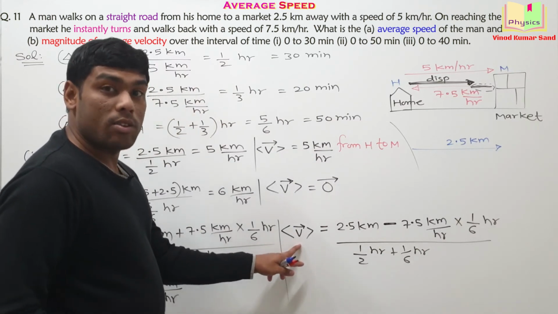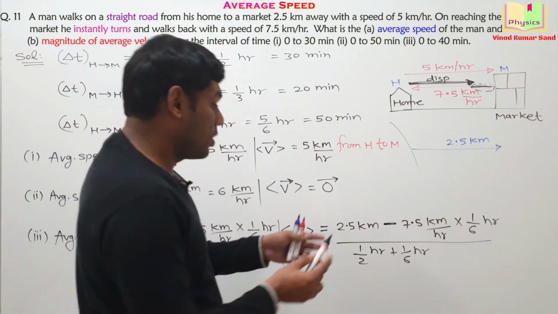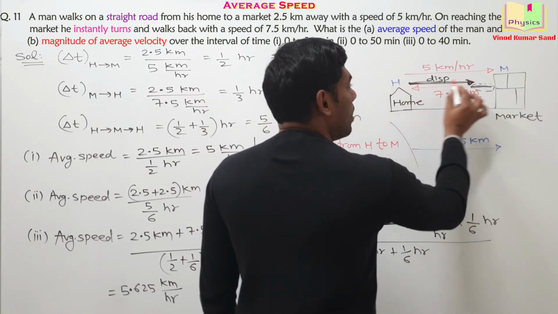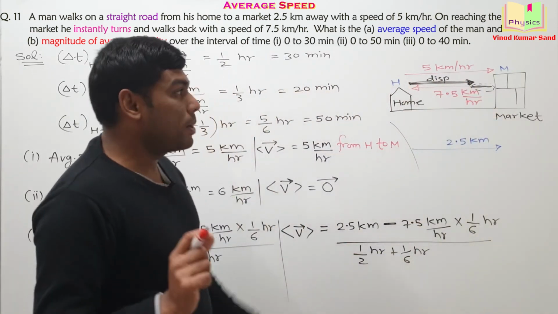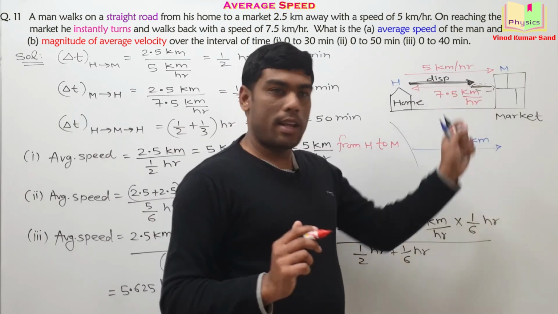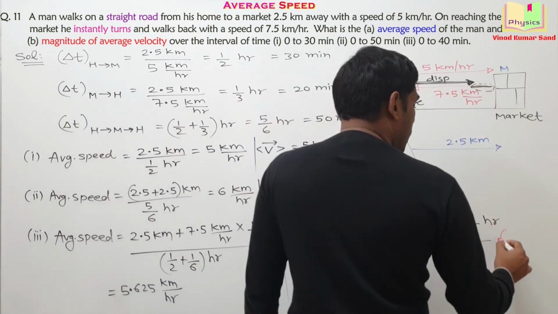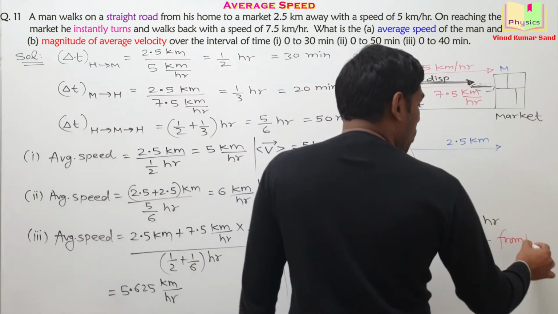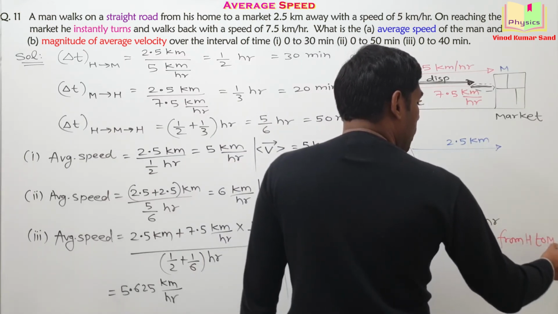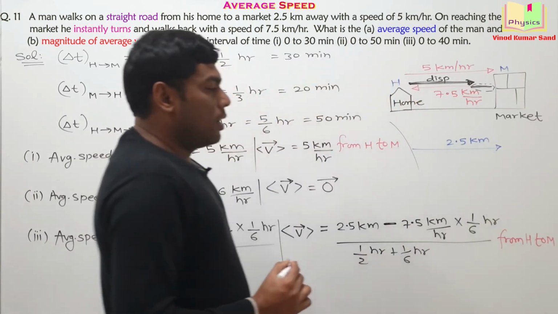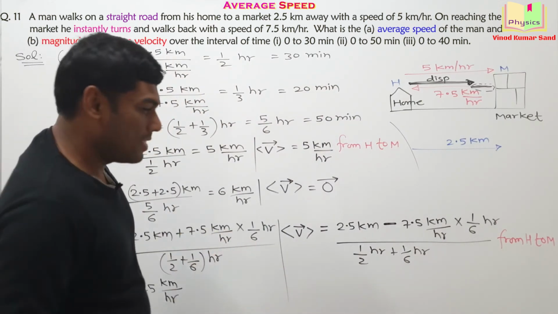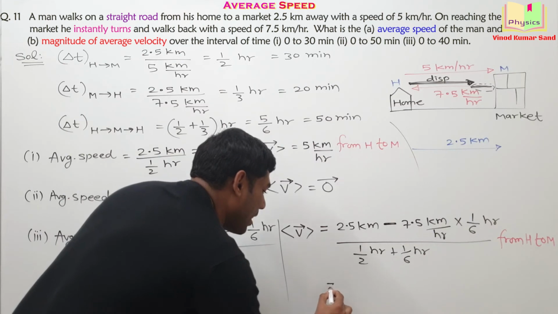And since it's a vector, we need to assign the direction. Direction of the average velocity is always along the displacement. And looking at this diagram, we can tell the direction of displacement or the average velocity is from home to market. Getting it? Again, there is shortage of space, so I'll write the answer directly.